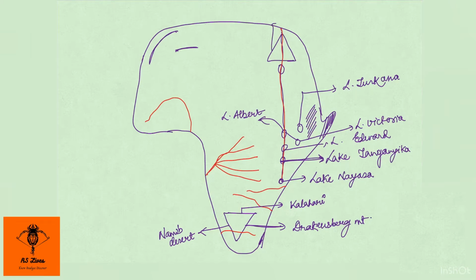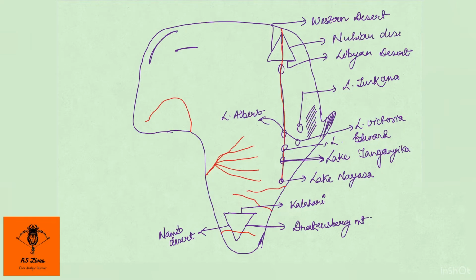Then this one over here is the Western Desert. This one over here is Libyan Desert, and this one is Nubian Desert. This is Lake Nasir. This region that I shaded is Ethiopian Highland, and this one is Somalia as a country, also known as Horn of Africa.